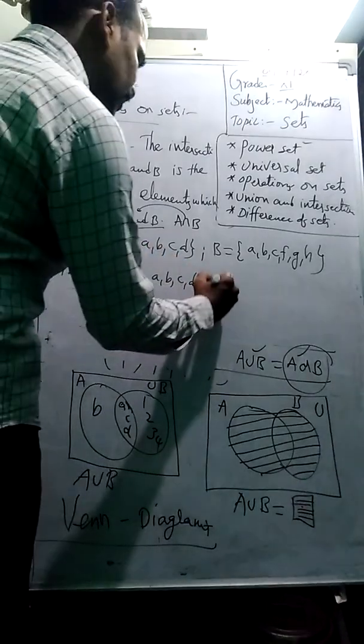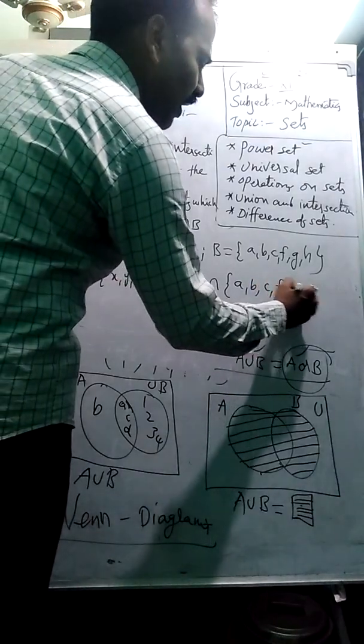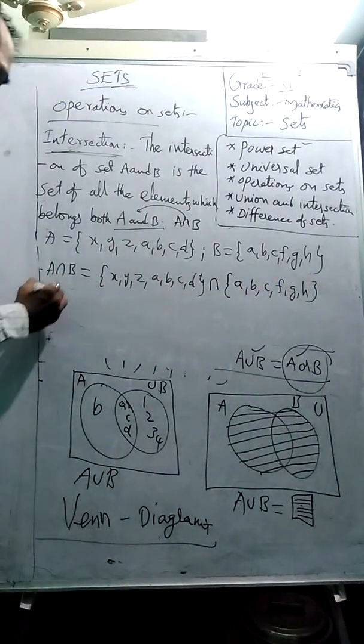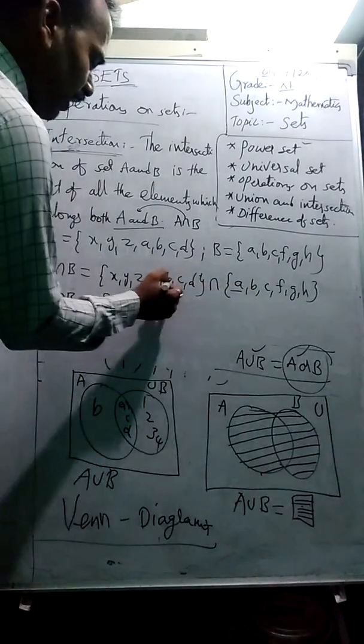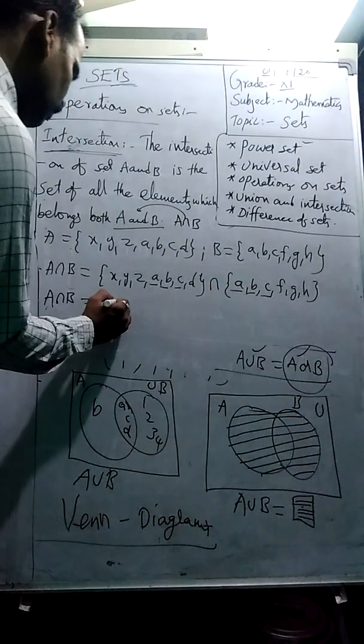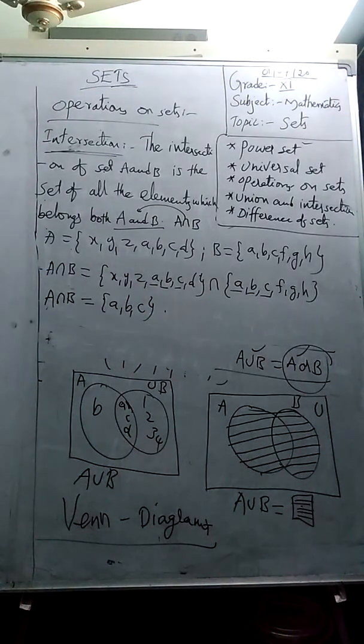So let us find. See, students, simply the common elements are called the intersection. What are the common elements of A and B? Here the common elements are A, B, C. So the set {A, B, C} is called A intersection B.